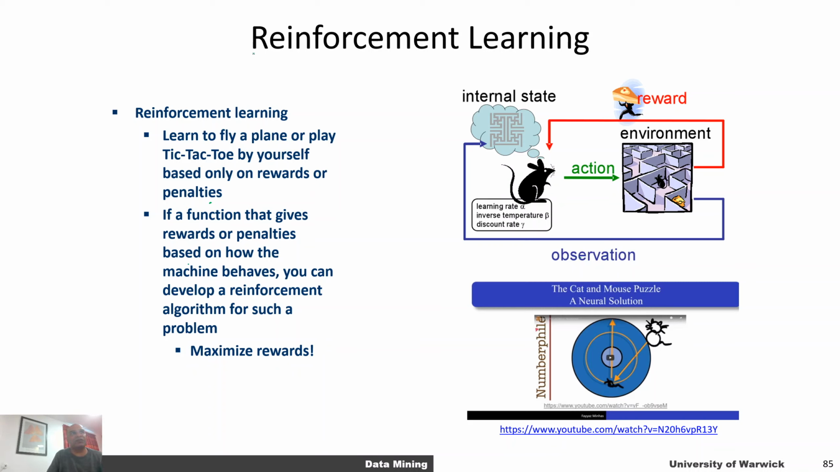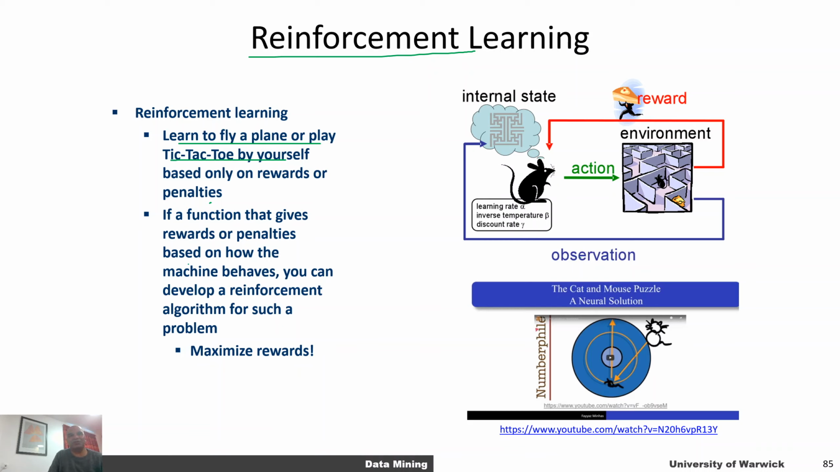Reinforcement learning is one of the really cool techniques out there that has been able to generate some really interesting machine learning models. So let's say you want to learn to fly a plane or play tic-tac-toe by yourself, by learning to play against yourself. This is how you can do this. What you want is a machine learning model that maximizes the reward signals it receives from a given environment to learn to modify its behavior.